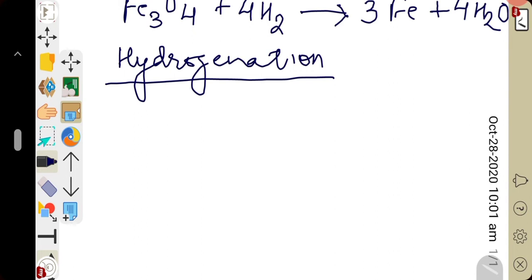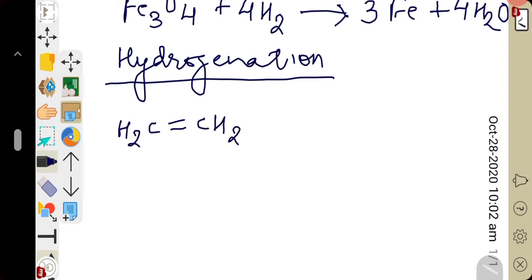What I told, in the presence of a catalyst like nickel, sometimes it may be platinum as well, hydrogen directly combines with organic compounds that have double or triple bonds between two carbon atoms. This process is known as hydrogenation. For example, let us take the unsaturated hydrocarbon ethylene, H2C double bond CH2.